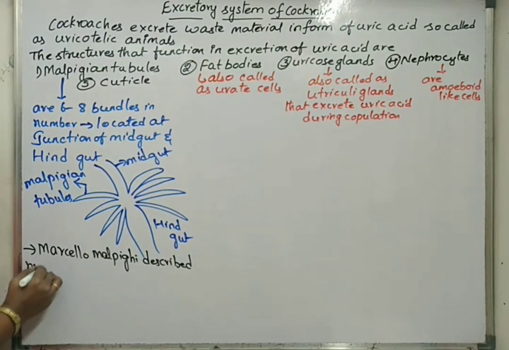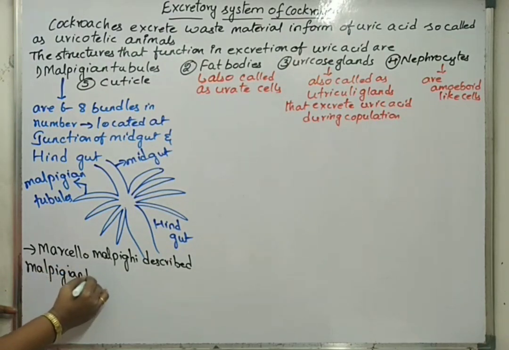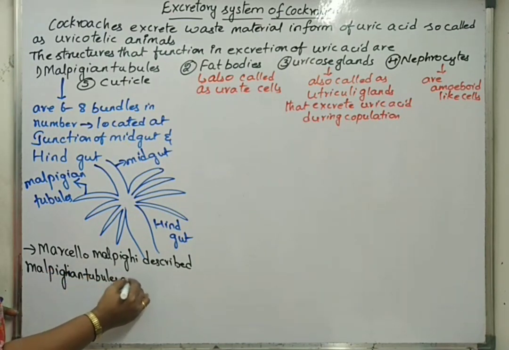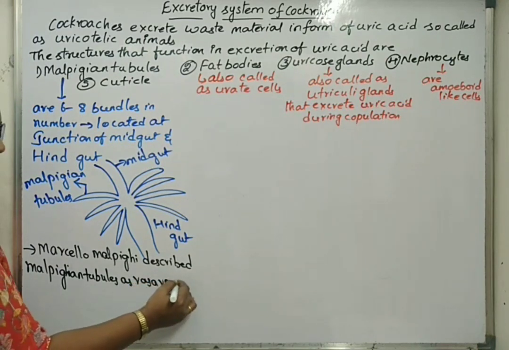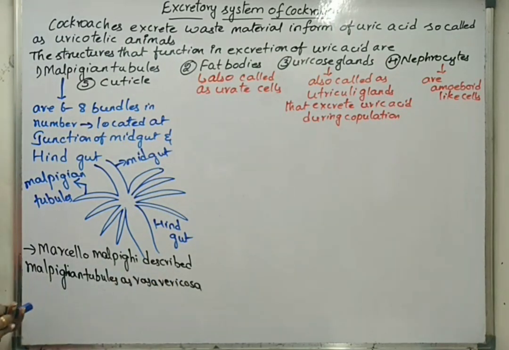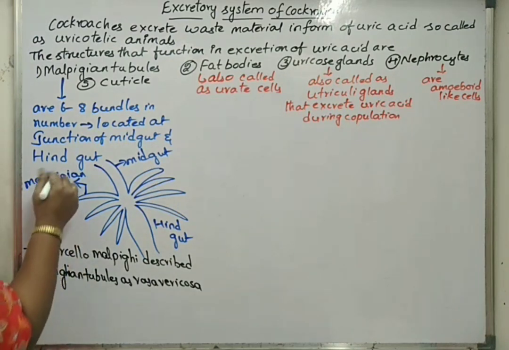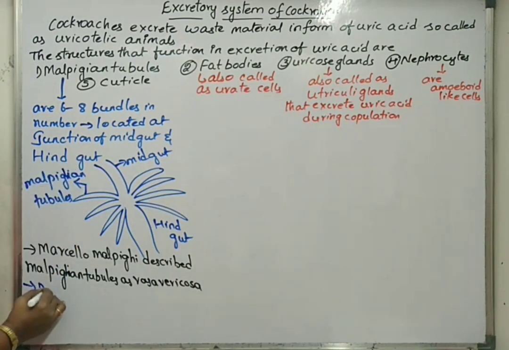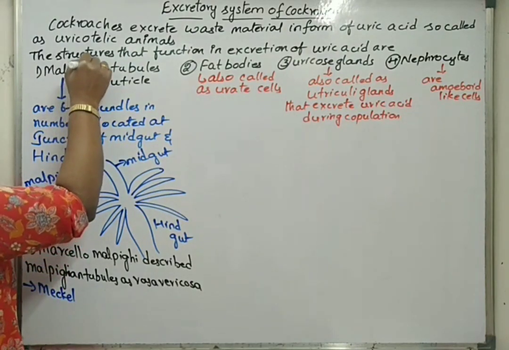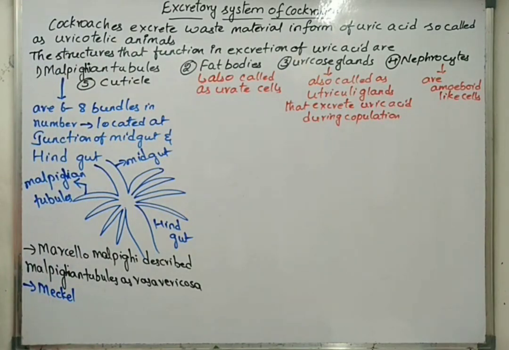But another person called Meckel gave the term Malpighian tubules.